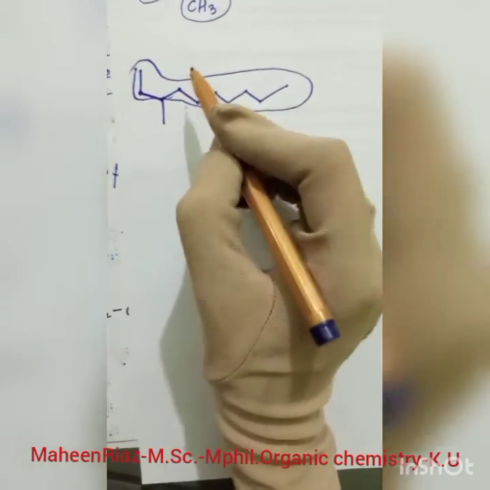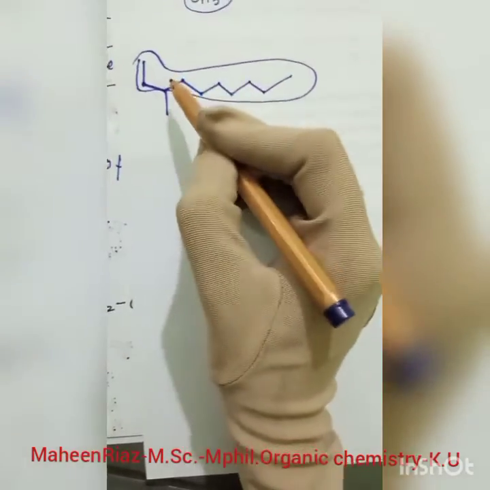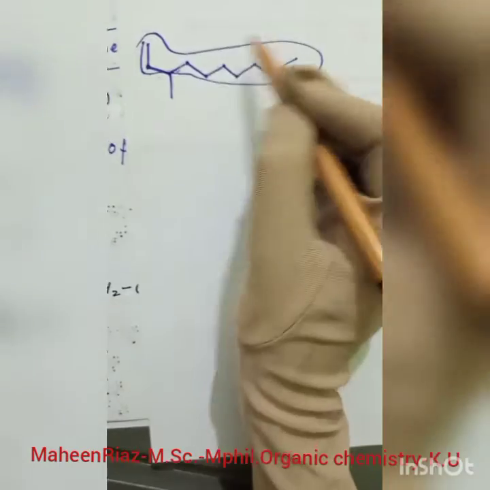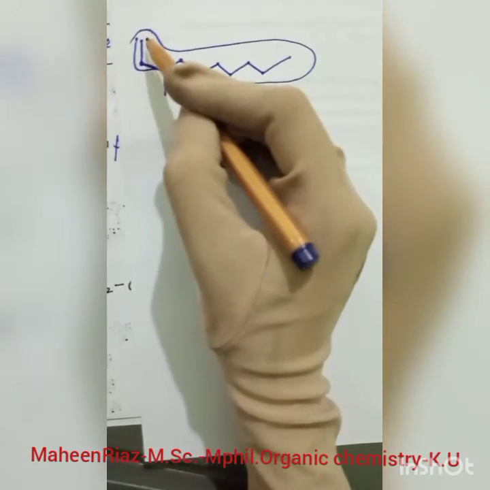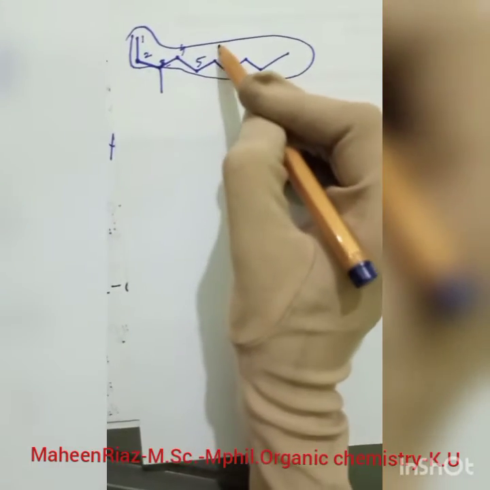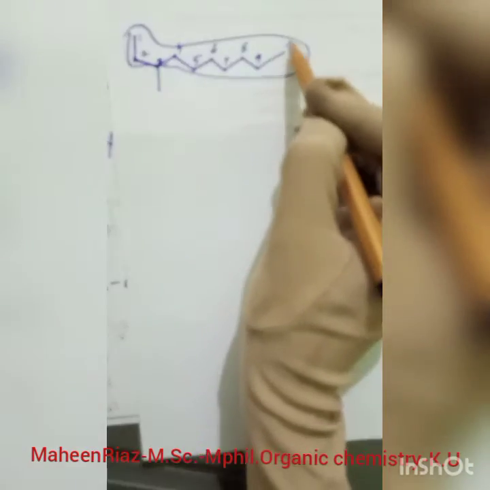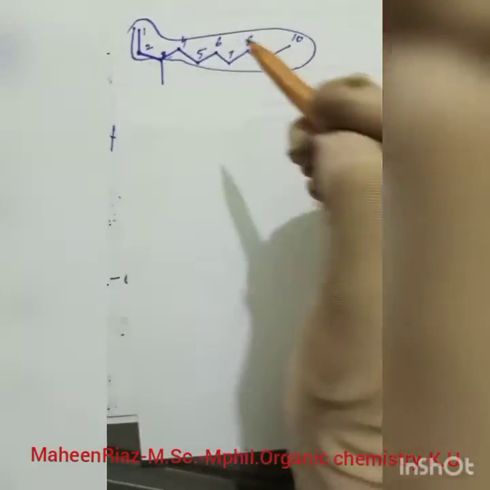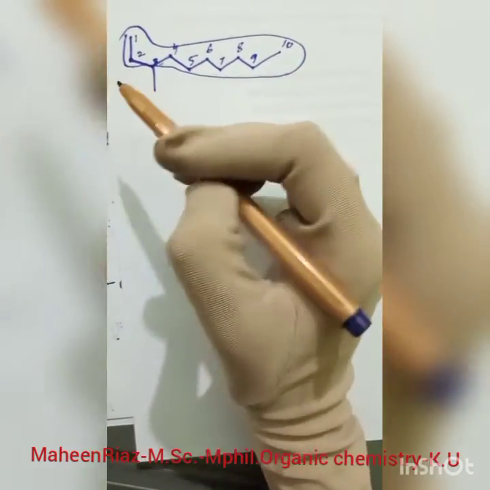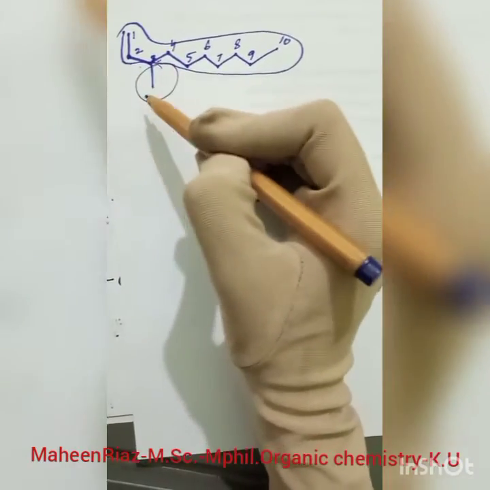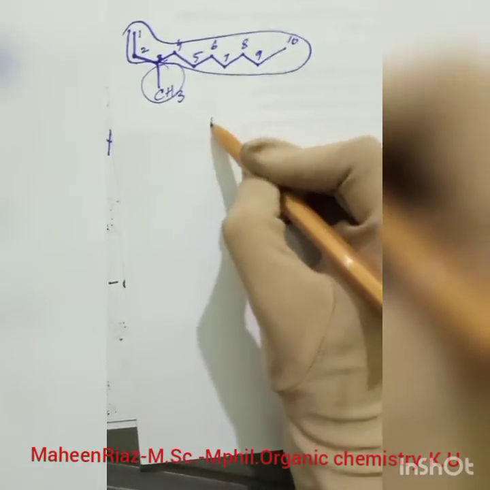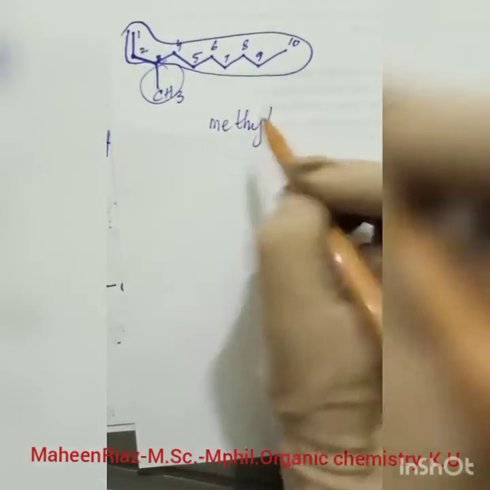Now numbering will be from the side that is close to the branches. There is a branch there and there are no branches here, so I will start the number from here. 1 2 3 4 5 6 7 8 9 and 10. I have numbered all of my carbons. Now the second point of our rule is to name our branches. I have only one branch here, which is this, and it is obviously a methyl. Okay, so I can write methyl.